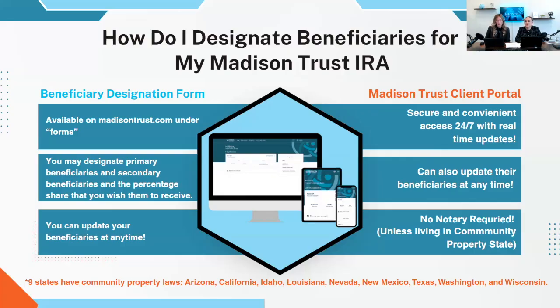The community property states are Arizona, California, Idaho, Louisiana, Nevada, New Mexico, Texas, Washington, and Wisconsin. If you are not naming a spouse and you plan to live in a community property state, you can get that spousal signature to sign off that they agree to waive their right to that automatic inheritance of your account, and then you can designate others. For example, if it was children and you want to waive the spouse's rights to the account, you would obtain their signature, and then we would need a notary for that.